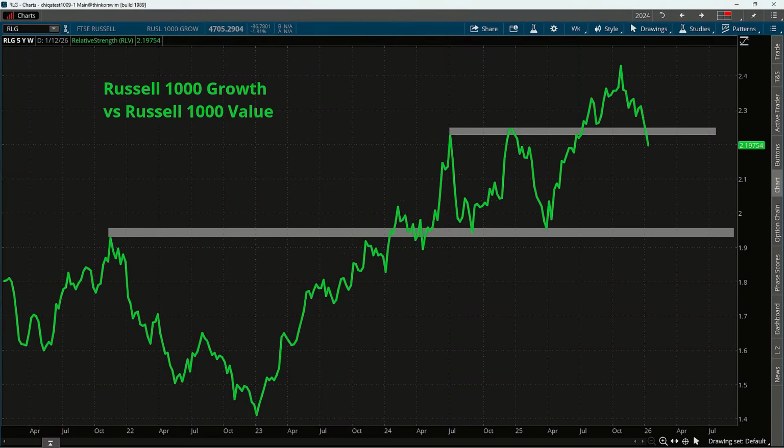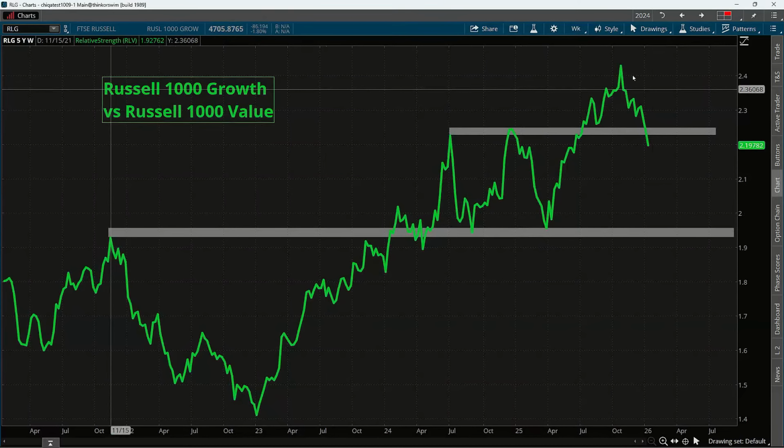That's what makes technical analysis beautiful in this case, where we can just pretty much use it on anything. So I wanted to bring this chart up because this really shows that we did have growth outperforming value for quite some time. It also kind of went back and forth in this rectangular pattern, and growth had still outperformed since the line was going up for quite some time, really up until late October, early November or so. And ever since then, with that line going down, this shows us that relative weakness in growth, so that index that is in the numerator compared to the benchmark index, which would be value.